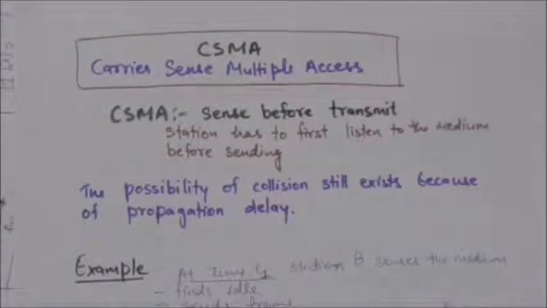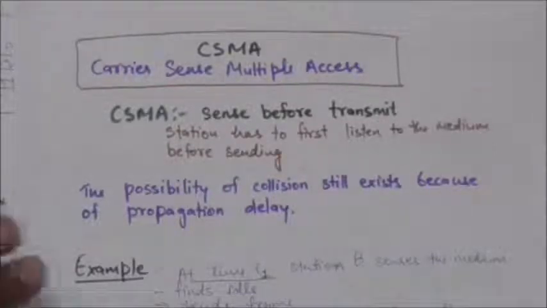Now the stations are connected to a shared channel, and the possibility of a collision still exists because of propagation delay. When a station sends a frame, it still takes time for the first bit to reach every station. Therefore it takes time for every station to sense it. Therefore a station may sense the medium and find it idle, because the first bit sent by another station has not yet been received.